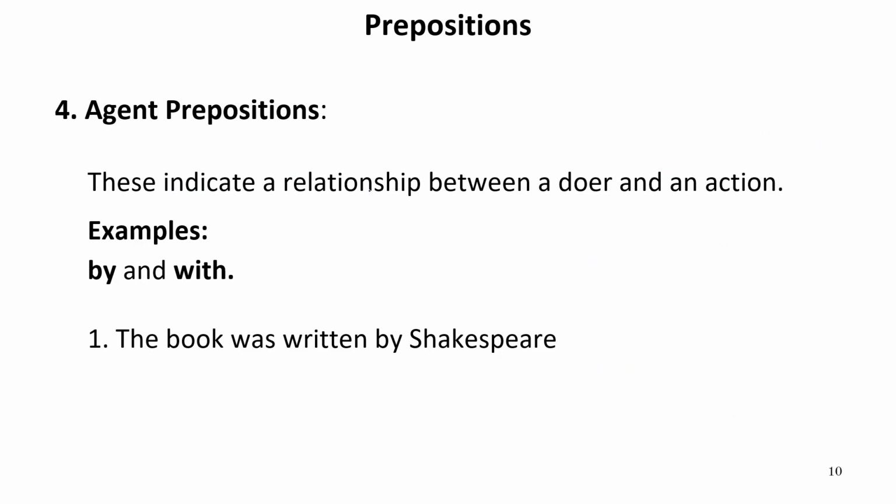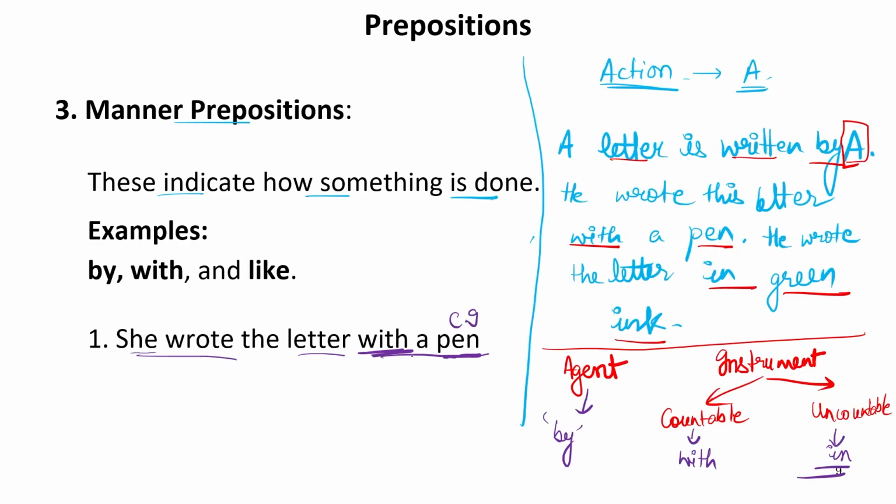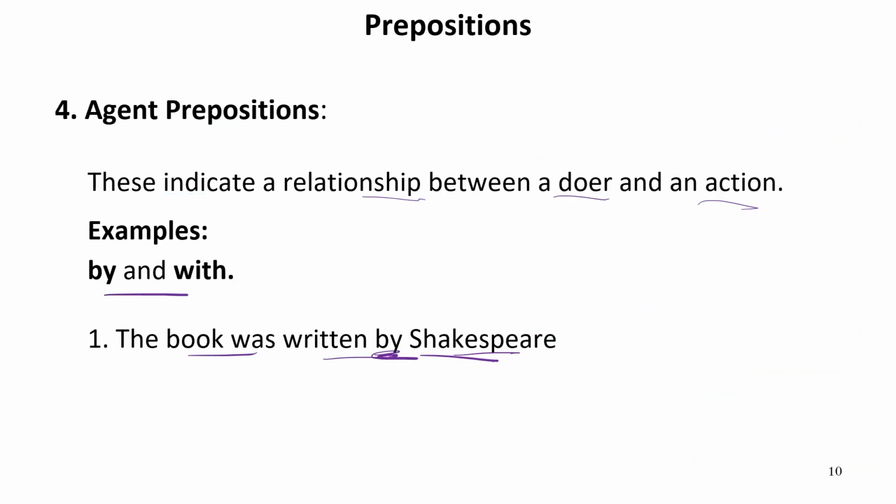Here we can see these indicate a relationship between a doer and an action. By and with, the book was written by Shakespeare. So this work has been done by Shakespeare, so we have used the preposition by. Now, if I say she wrote the letter with a pen with all her heart, or by love, by hard work, so that is by the manner in which we are performing that particular action. Now let us move to the next one.